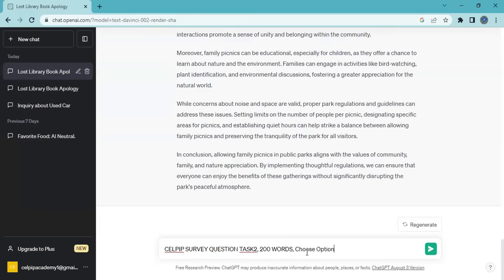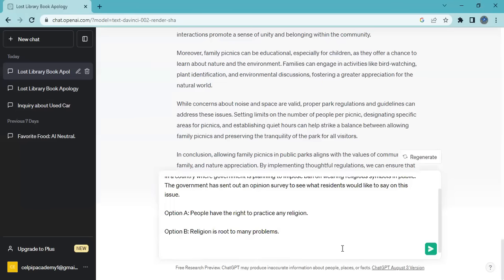Choose option A or choose option B. Like I said, otherwise ChatGPT will not understand which one to choose, and then it will write on both sides, option A as well as option B. So let's get started. Okay, ChatGPT, tell us which is your option and then write on that, please.